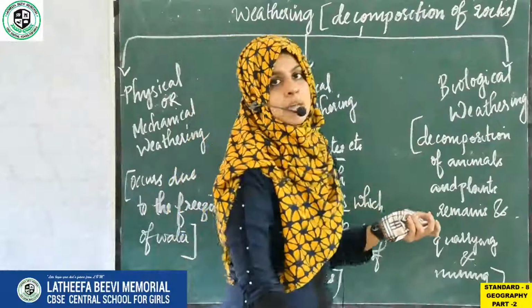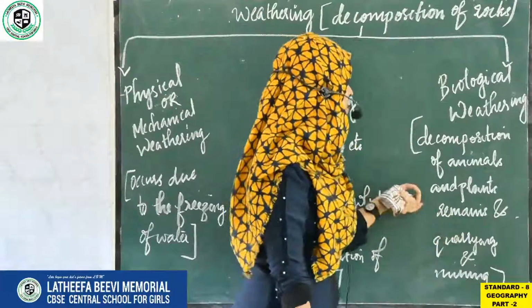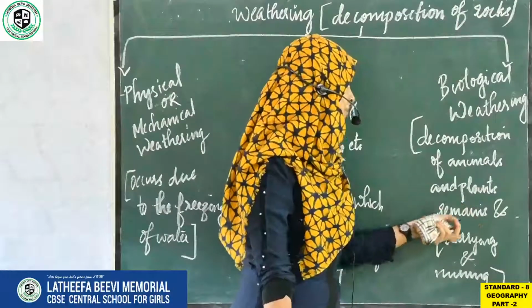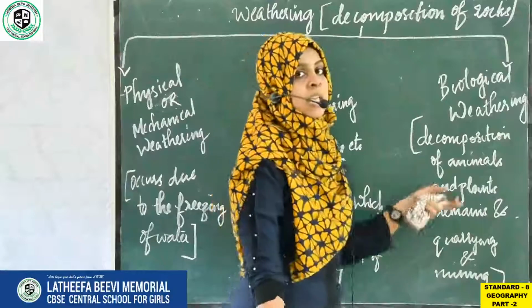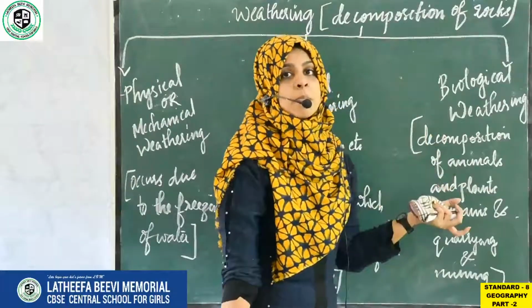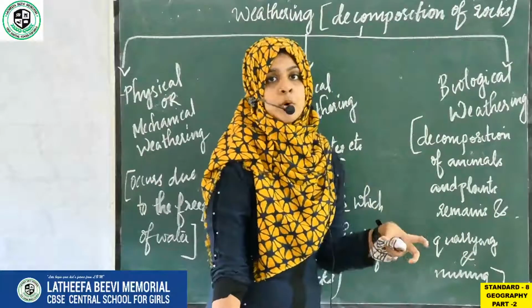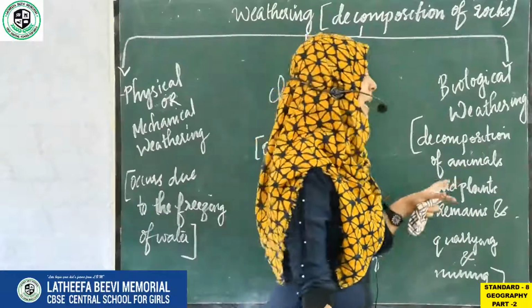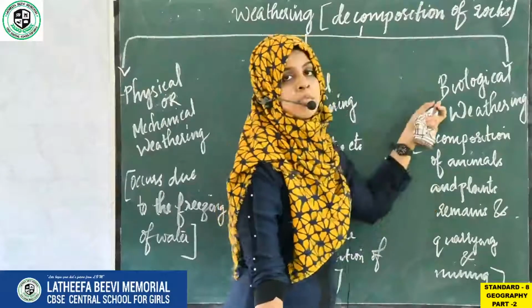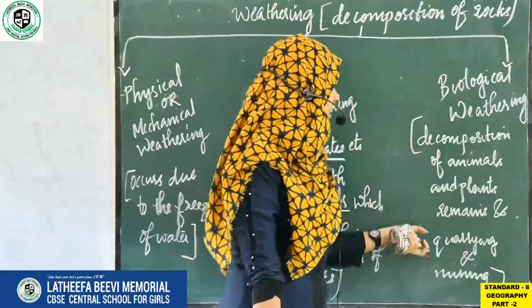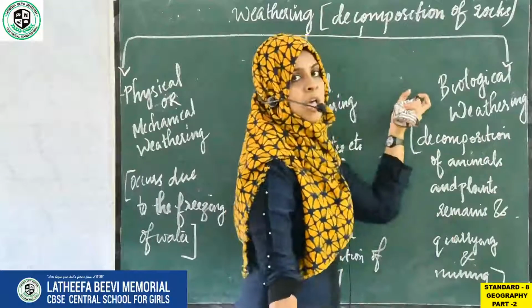The third one is biological weathering. What is biological weathering? Decomposition of animals and plants, plant remains, and coring and mining. So what are the reasons for biological weathering? We know that plants and animals will die, right? So what will happen? They will get decomposed. When plants and animals die, they get decomposed, and that decomposition is a reason for biological weathering, and other human-made reasons such as coring and mining are also a reason for biological weathering.